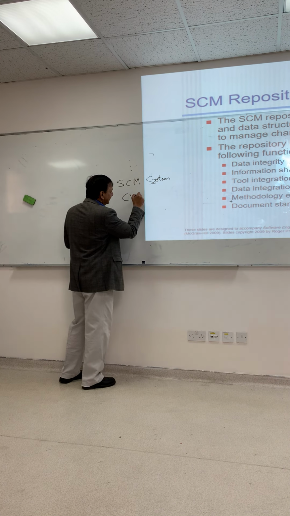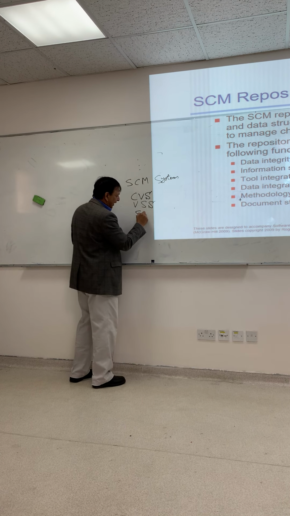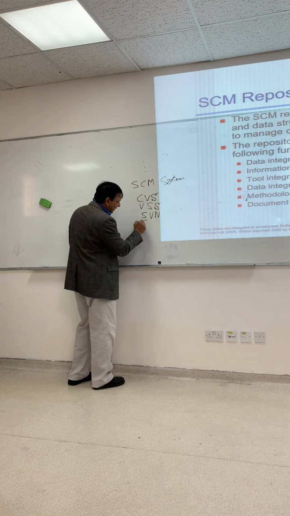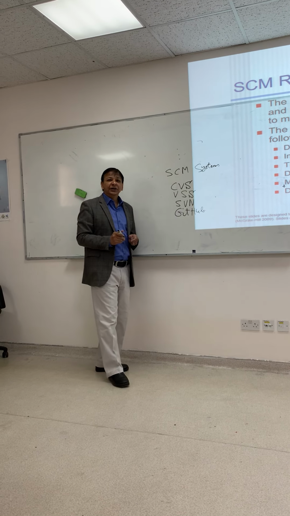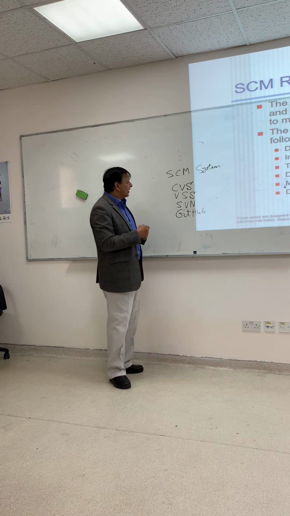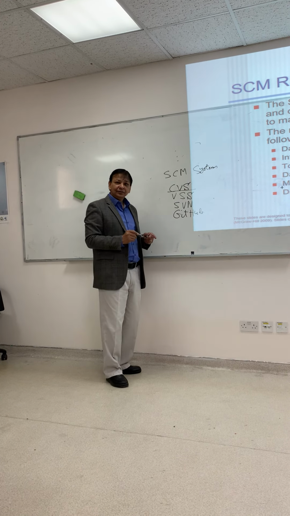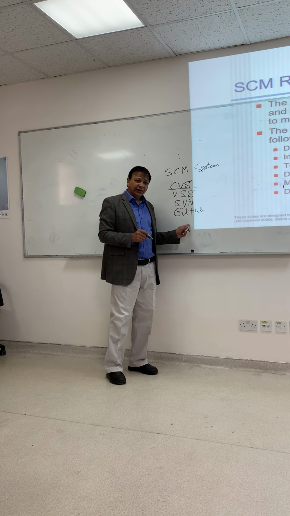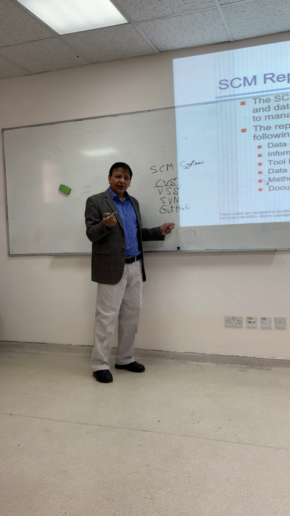We have CVS, VSS, SVN, and GitHub for distributed configuration management. So Concurrent Versions System, Microsoft Visual Source Safe, Apache open source Subversion system, and GitHub. It was developed by Linux creator Linus Torvalds.